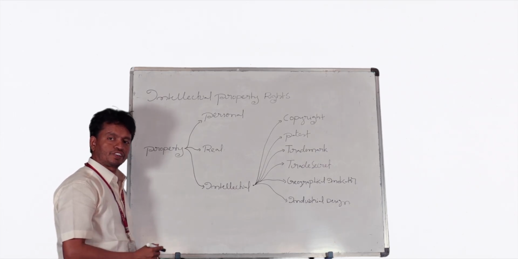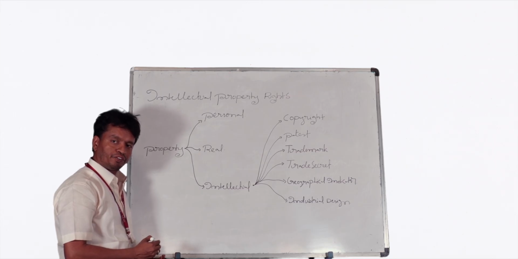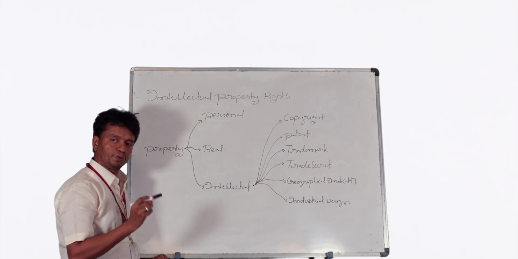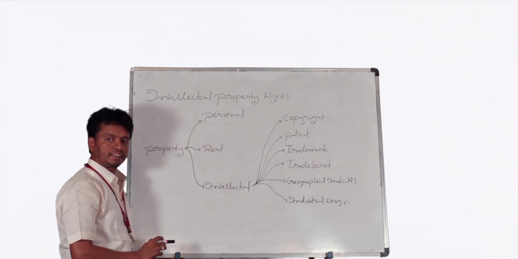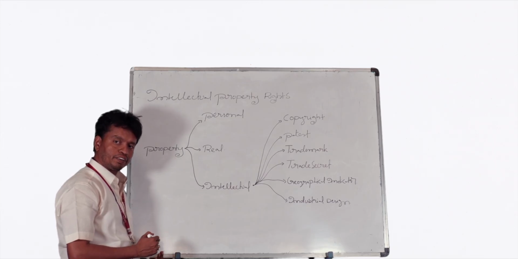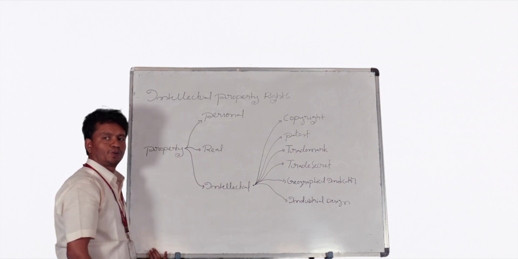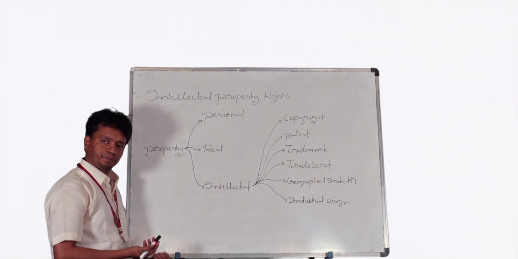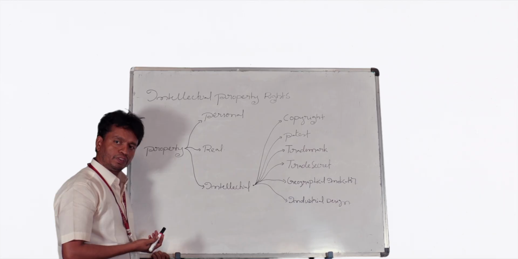Suppose your sister has 50,000 rupees. Out of that 50,000 rupees, with 10,000 rupees, she has given one gift item to you. That gift item is known as personal property. That means personal property is an asset, a value which arises from your parents, your seniors, or others. It's not your own earning. If they have so much money and are able to give it to you, that is your personal property.